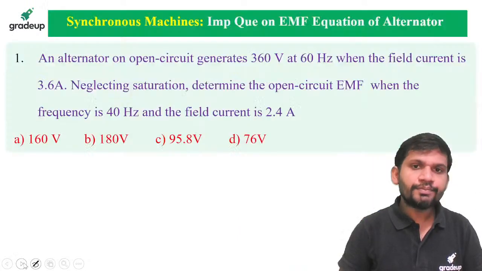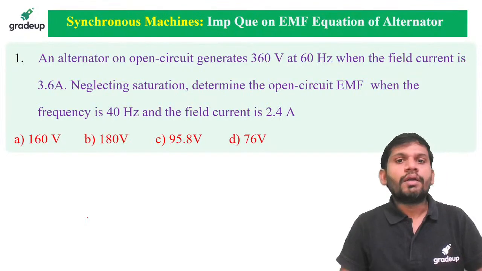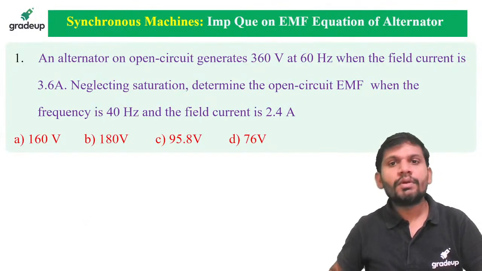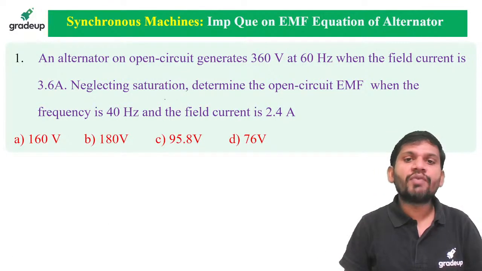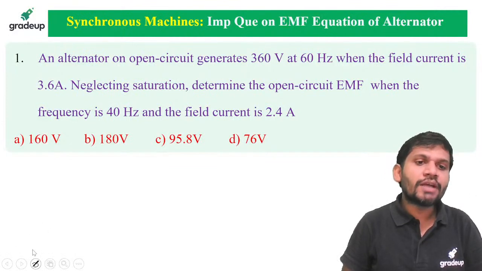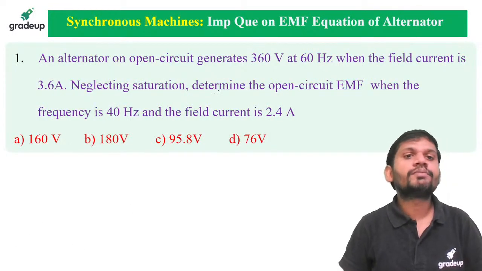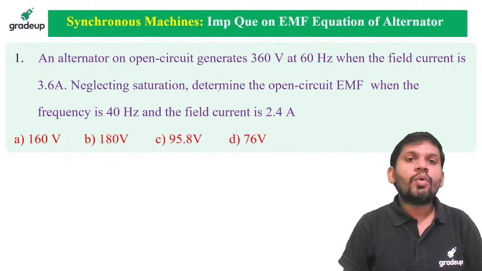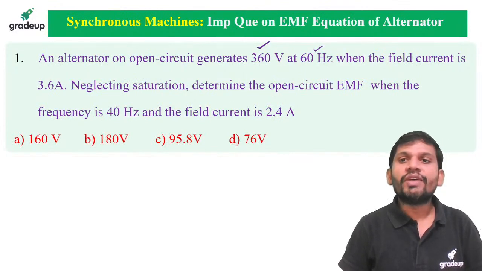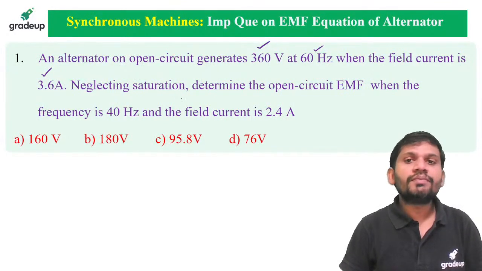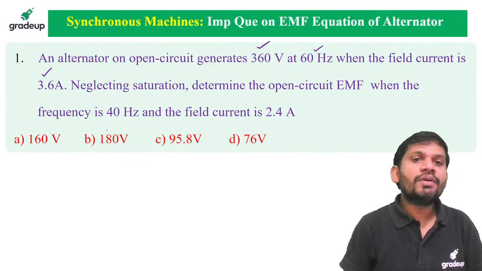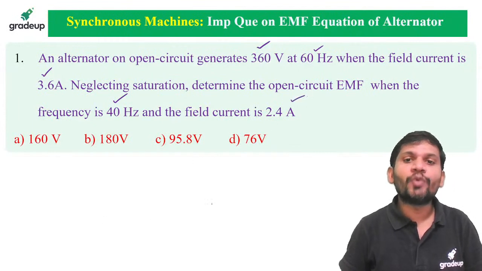The first question is displaying on the screen. This is the question based on the EMF equation of alternator that I am going to solve. Please concentrate students. An alternator open circuit generates 360 volts at 60 Hz when the field current is 3.6 amperes. Neglecting saturation, determine the open circuit EMF when the frequency is 40 Hz and the field current is 2.4 amperes.